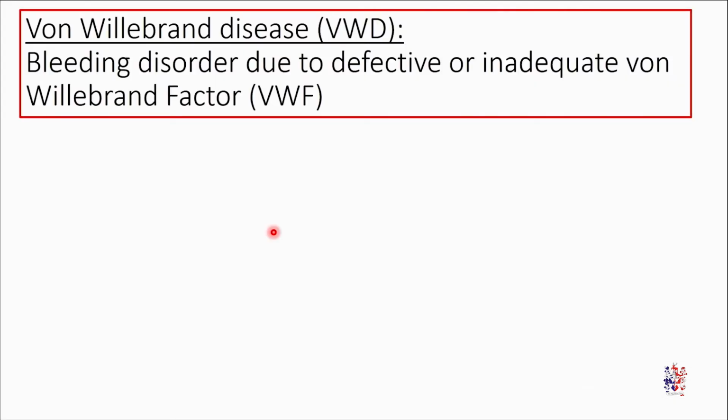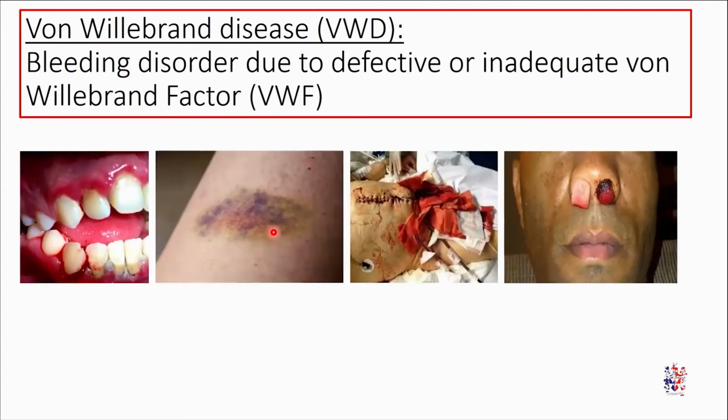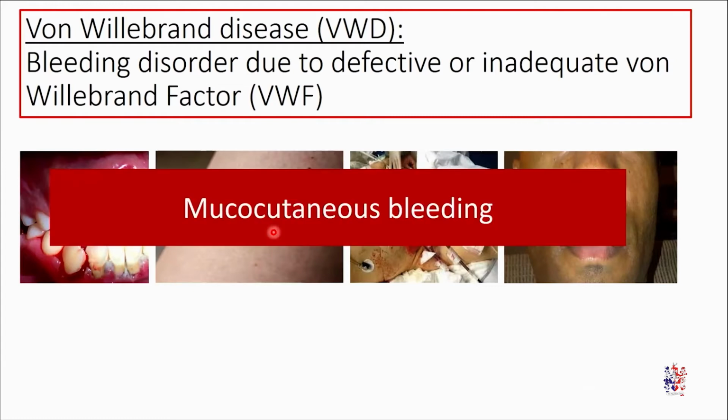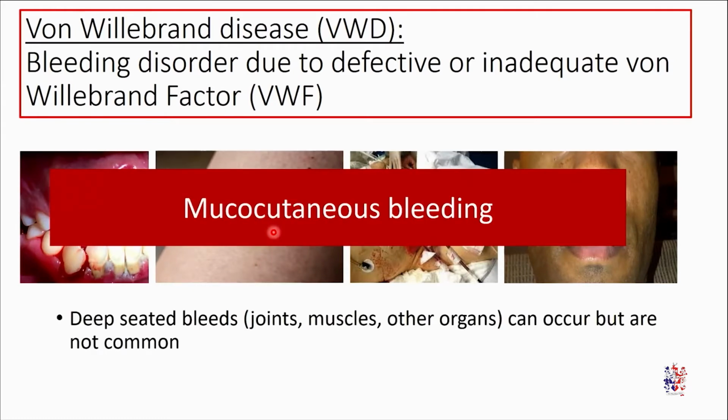So von Willebrand's disease is a bleeding disorder due to defective or inadequate von Willebrand's factor, which then manifests as mucocutaneous bleeding. Deep-seated bleeds into joints, muscles, and other organs can occur, but are not common.